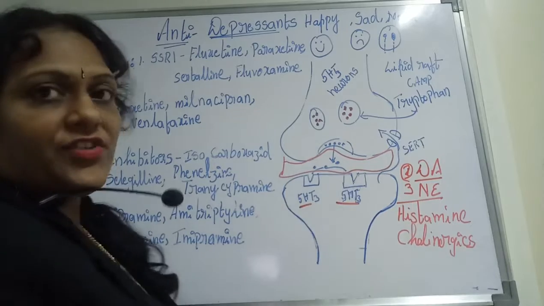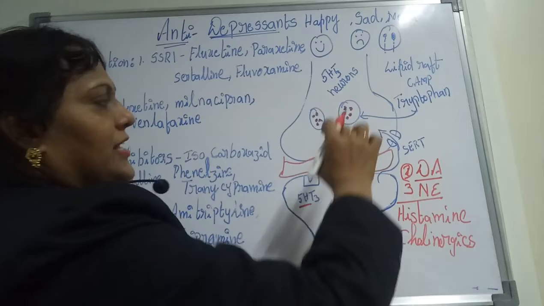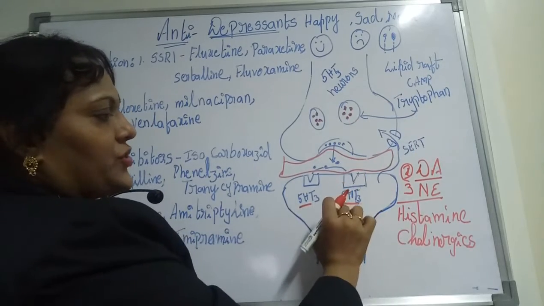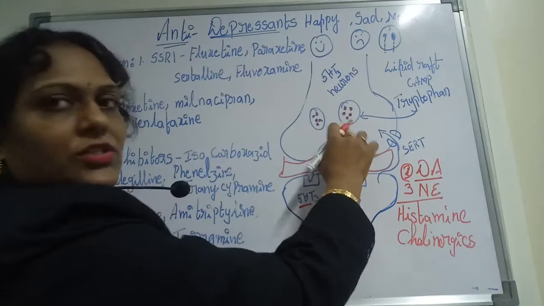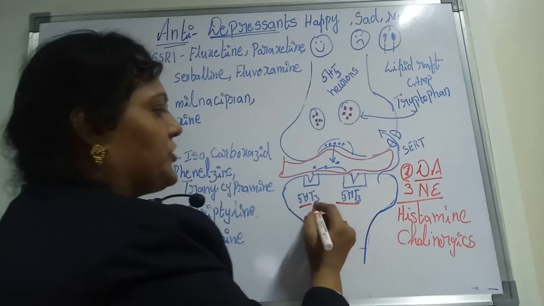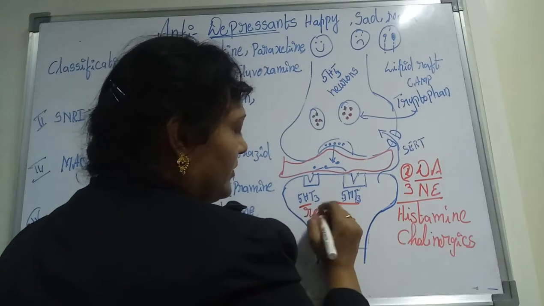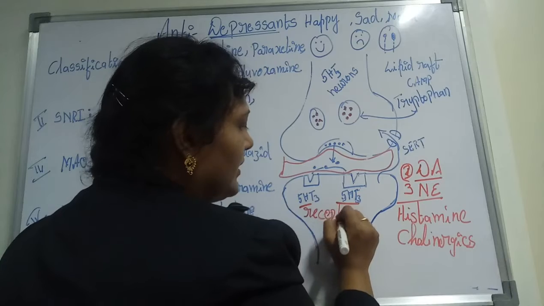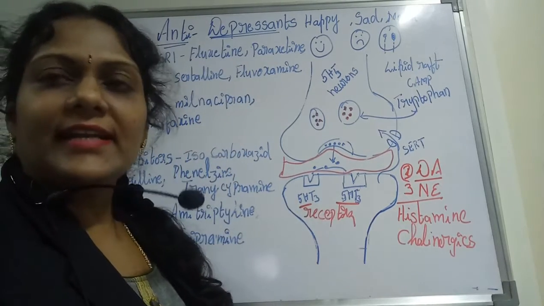Before moving to another neurotransmitter, let's see what 5-HT is. As I told you, 5-HT is synthesized from tryptophan and released from the synaptic vesicles. It has to strike the 5-HT receptors for excitation, but in the depression state, it can't excite.